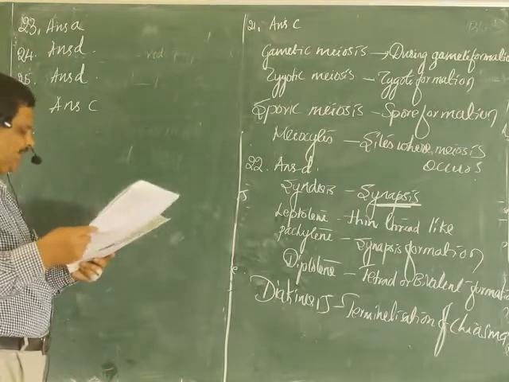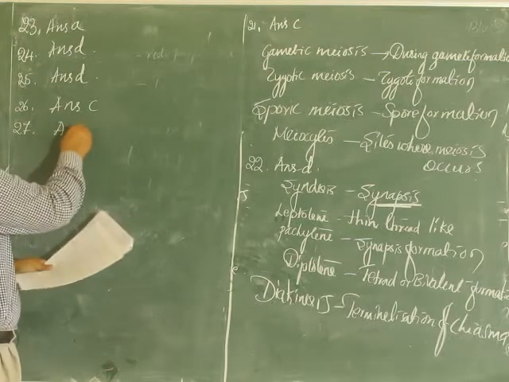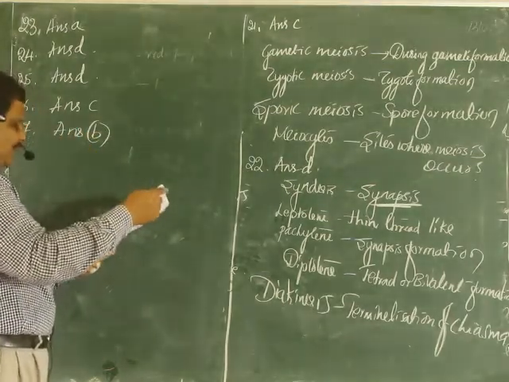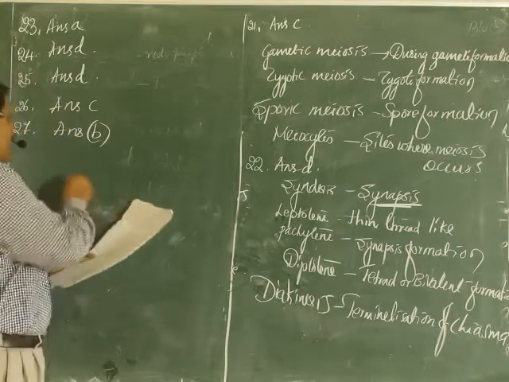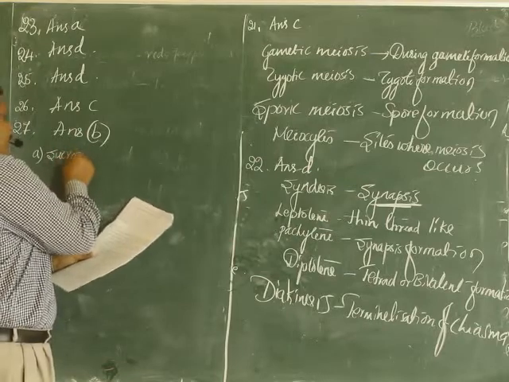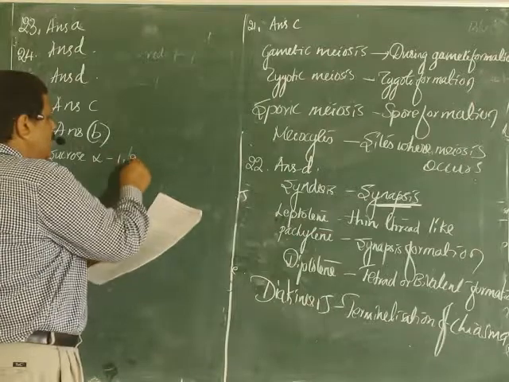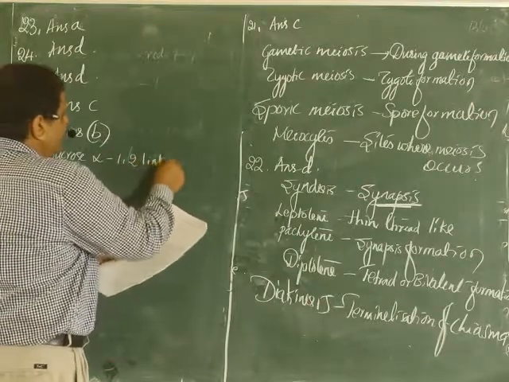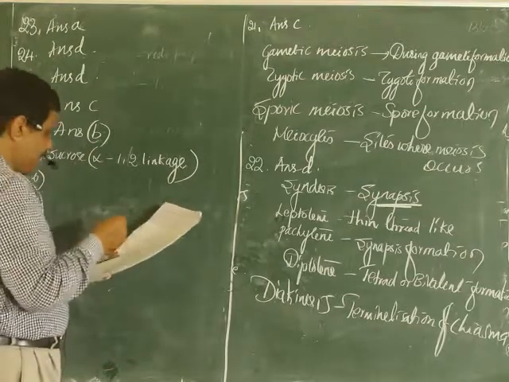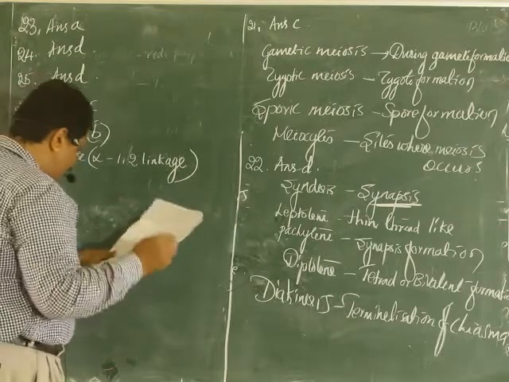For that question, the answer is B. So A, which structure? It is sucrose, alpha 1,2 linkage. And B is the answer. It is maltose, alpha 1,4 linkage.